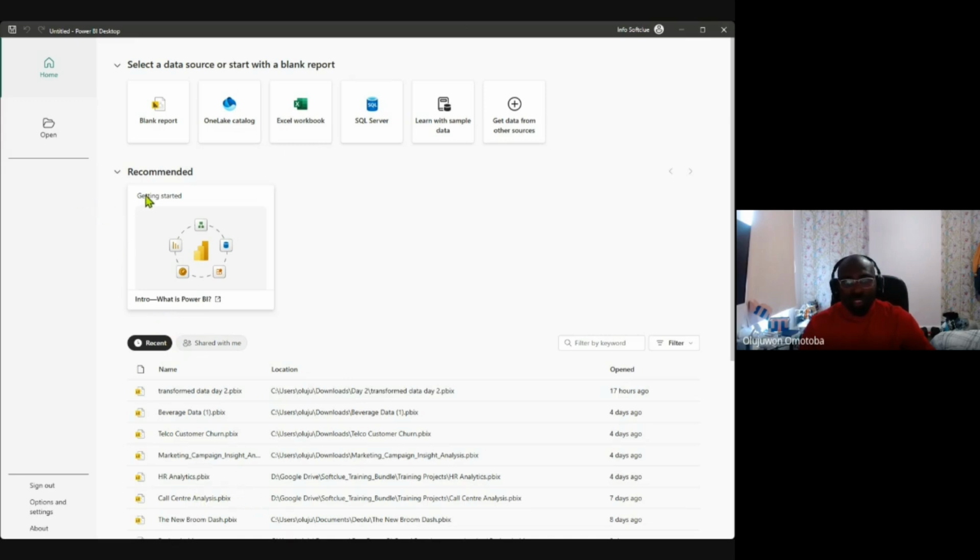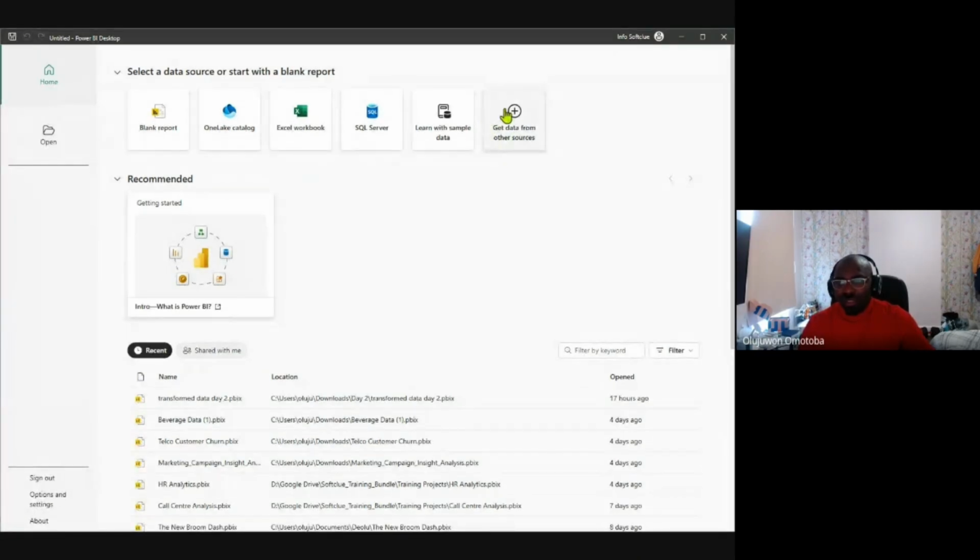Right, so before I continue, let's reiterate how to bring data into Power BI. This is the Power BI environment. There are so many ways to get data into it. You can get data by clicking this environment. Let me just show it to you directly. Can you see my mouse? I'm trying to move my mouse so you can see what exactly I'm working on.